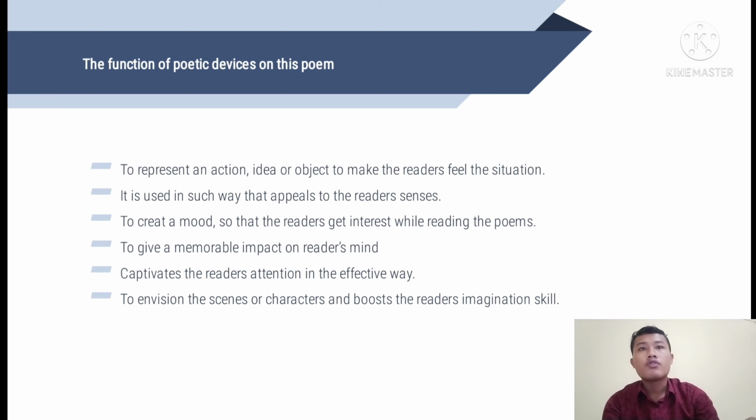And the function of poetic devices in this poem. The first is to represent an action, idea, or object to make the readers feel the situation.